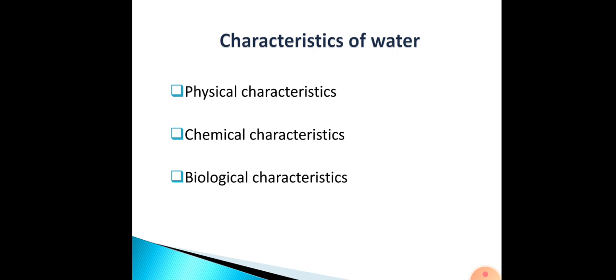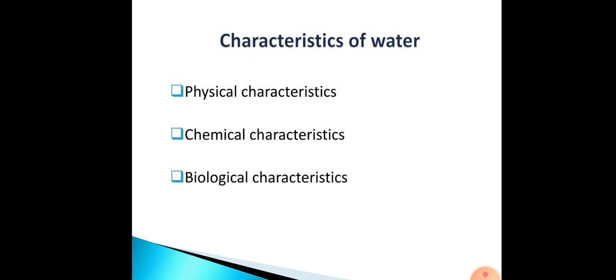So, today we will be discussing the various physical characteristics of water. Physical characteristics of water include the temperature, the color, the odor, the taste, etc. Also, there is turbidity. These are the various physical characteristics of water, and all of them are determined by a sense organ, like for example the sense of touch, sight, smell, and taste.